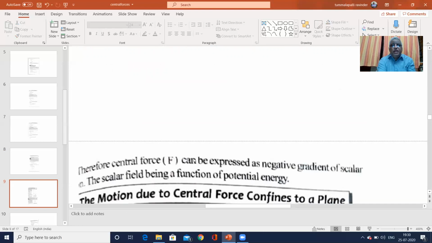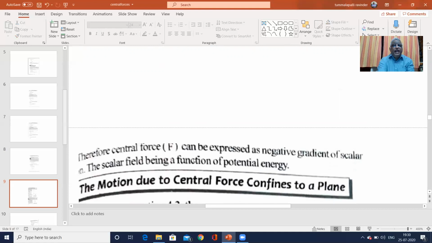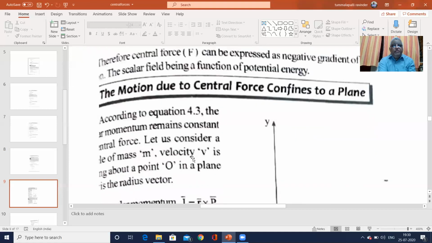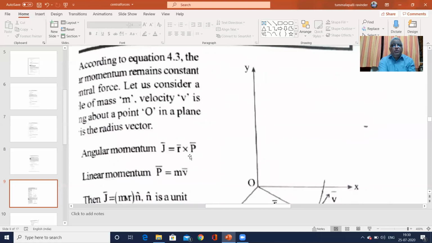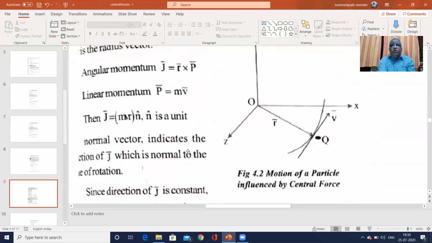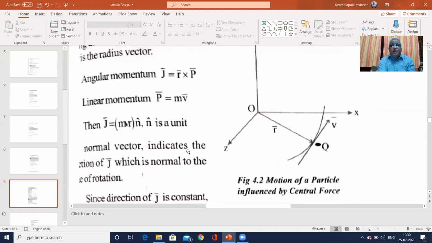The central force can be a negative gradient of a scalar, the scalar field being a function of potential energy. Here the scalar field is the potential energy. The motion under a central force is confined to a plane, so we have to show that. Let us first see the motion of a particle under central force.